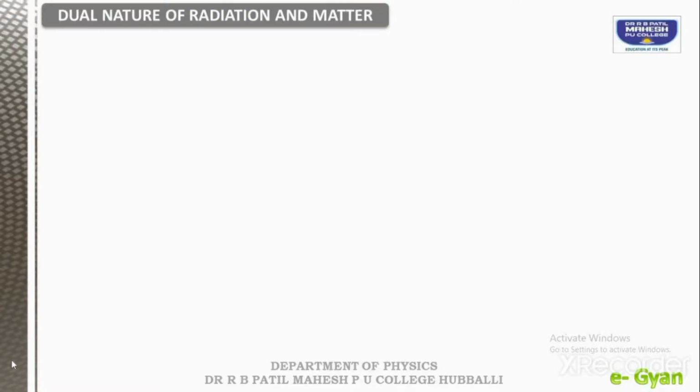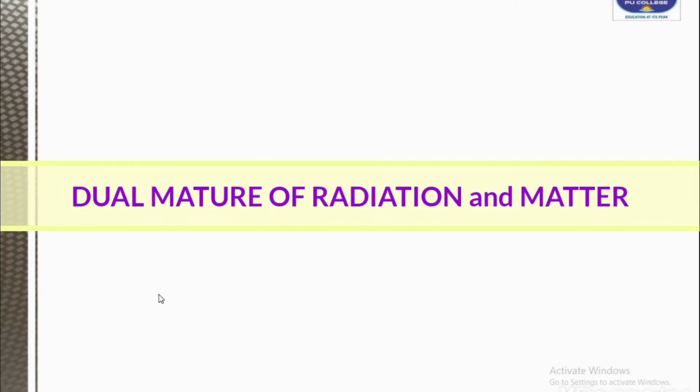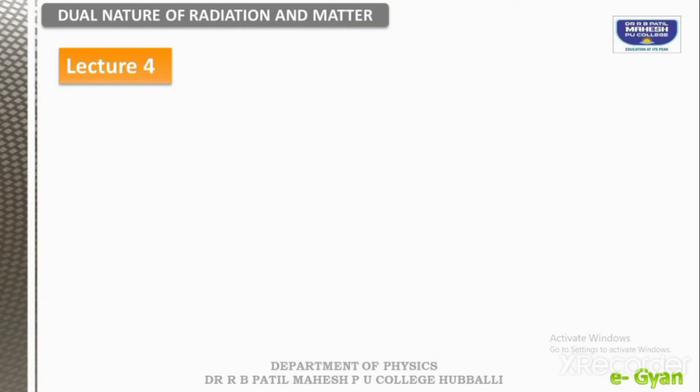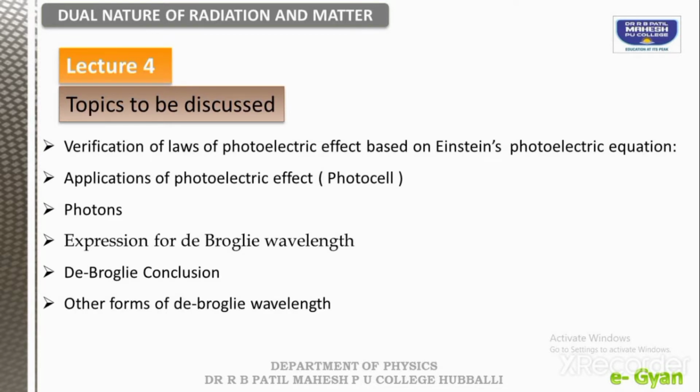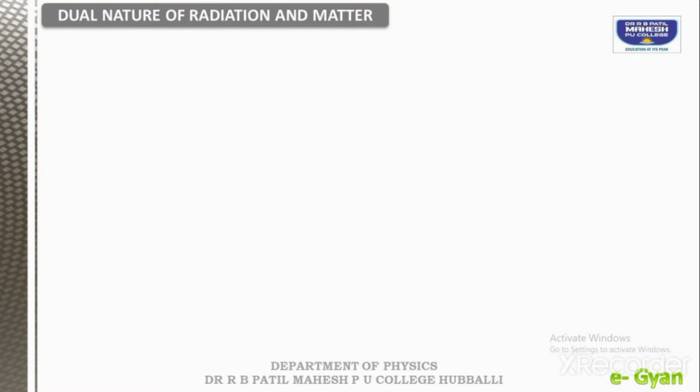Welcome to the chapter Dual Nature of Radiation and Matter. Today, fourth lecture, we are going to discuss the topics: verification of laws of photoelectric effect based on Einstein's photoelectric equation, applications of photoelectric effect with an example photocell, photons, expression for de Broglie wavelength, de Broglie conclusion and other forms of de Broglie wavelength. Now, we will study one by one.